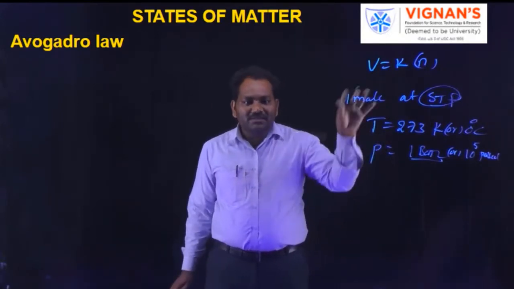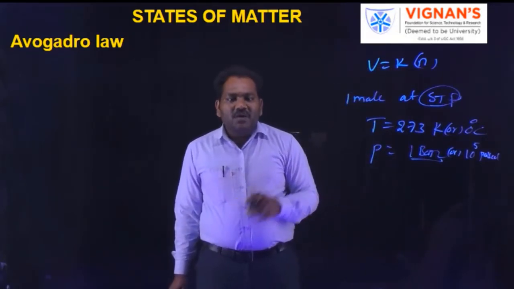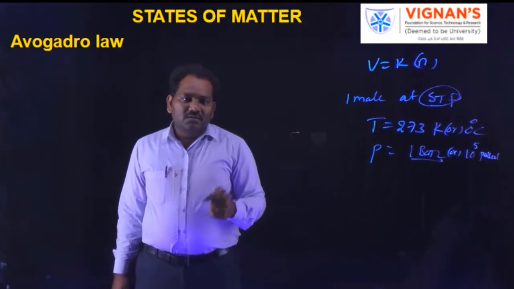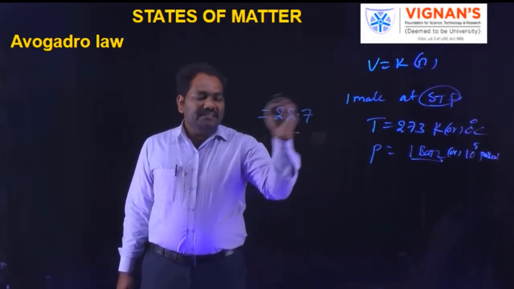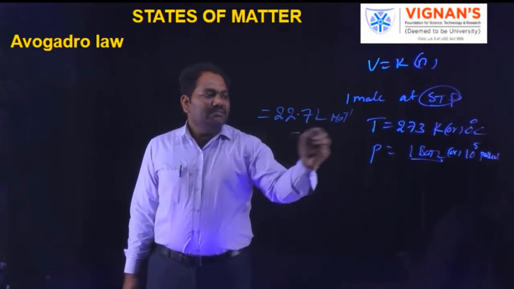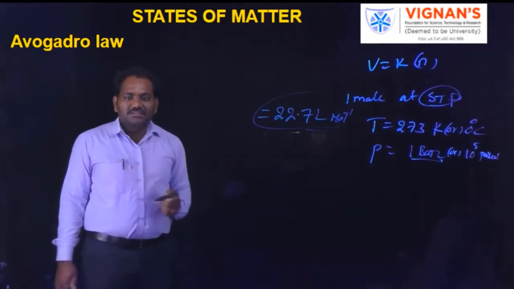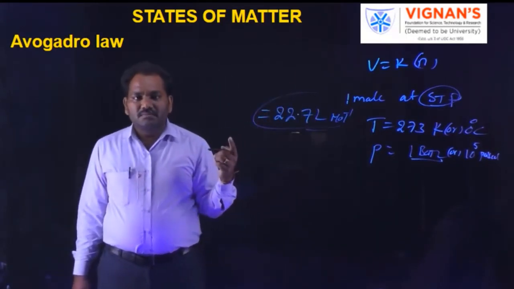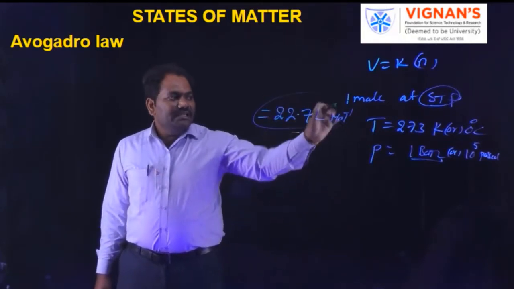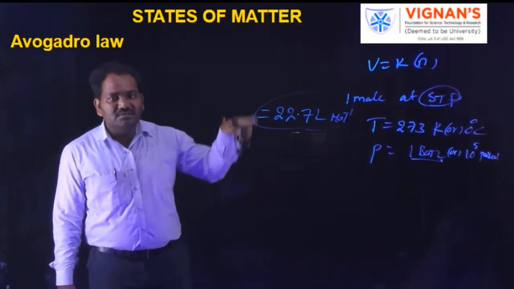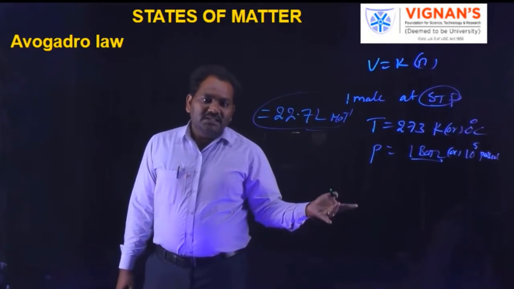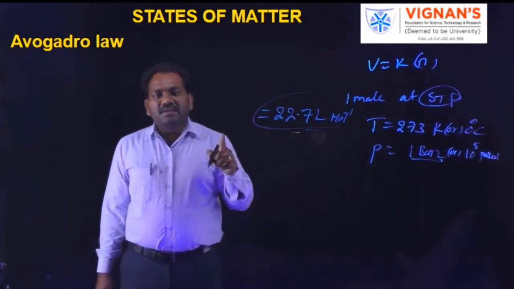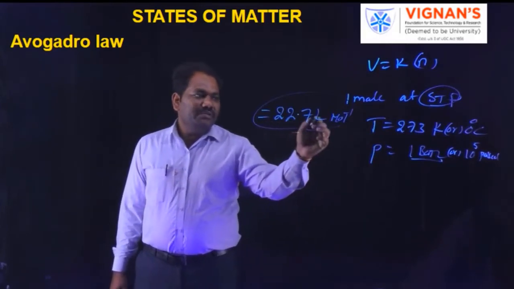At this state of temperature and pressure, any gas, 1 mole of any gas, occupies 22.7 liters per mole. Any gas with 1 mole of substance occupies 22.7 liters per mole. Understood? So STP means standard temperature and pressure, equal to the freezing point of water, or the pressure and temperature of sea level. At these conditions, any gas with 1 mole of substance occupies nearly 22.4 liters.